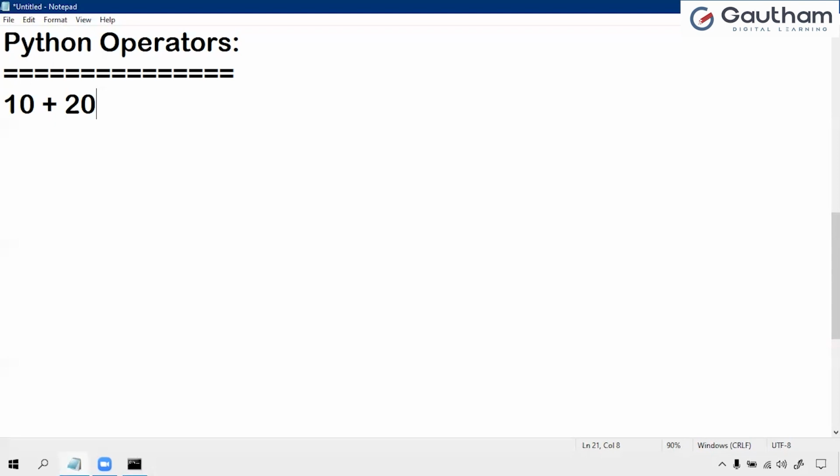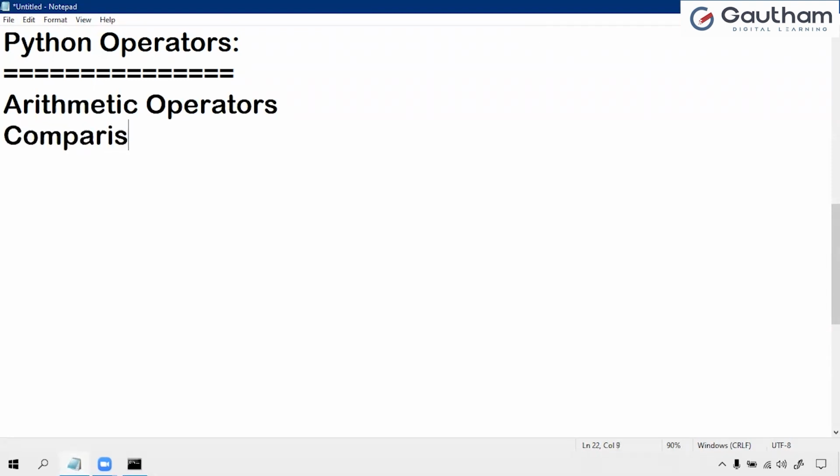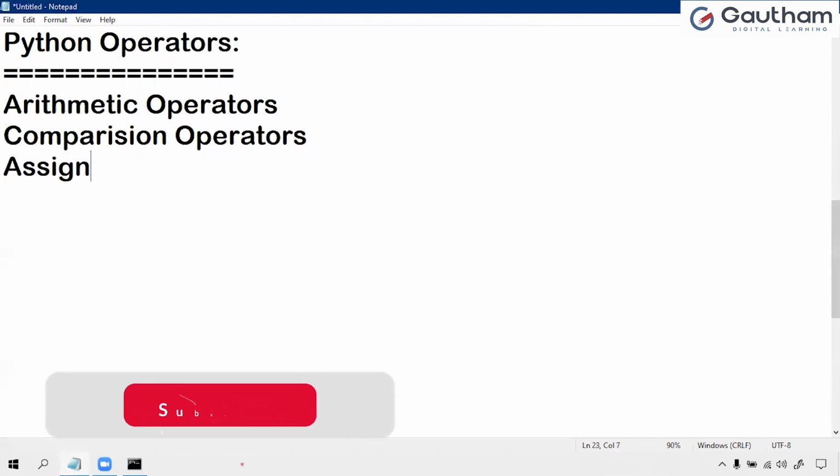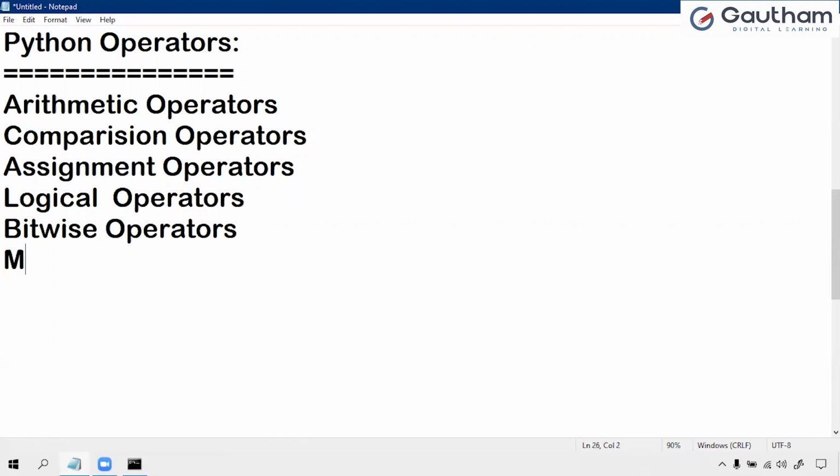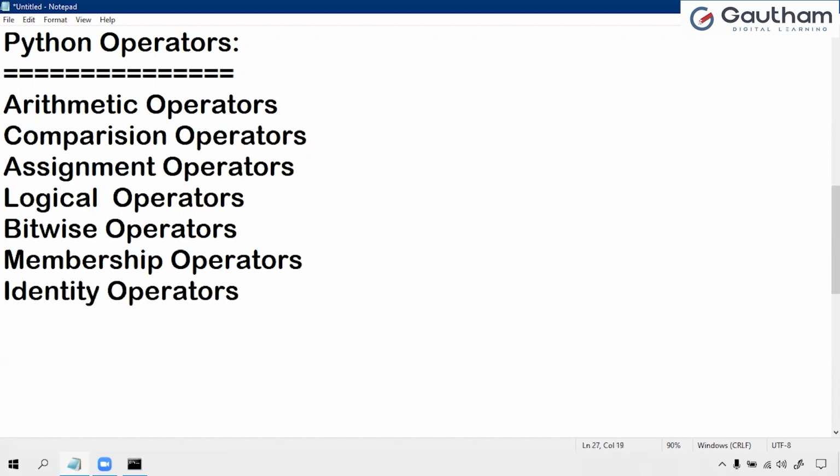So Python provides a variety of operators. Let us observe what operators we have: arithmetic operators, comparison operators, assignment operators, logical operators, and some more like bitwise operators, membership operators, and identity operators.